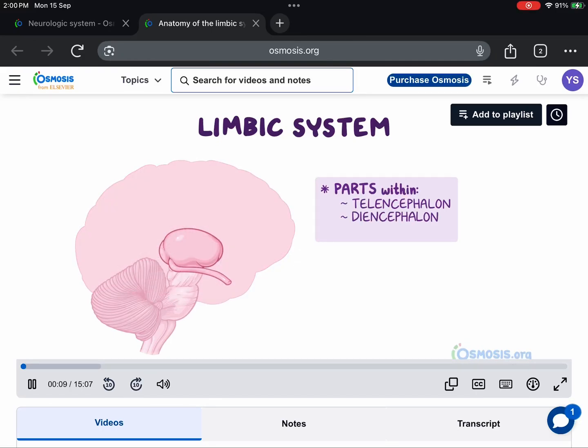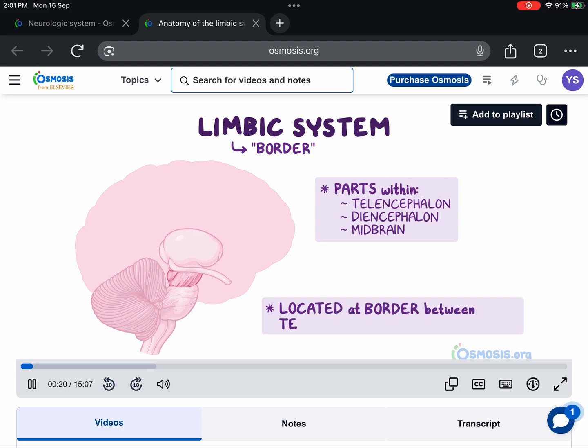The diencephalon, which includes the thalamus and hypothalamus, and the midbrain. The term limbic means border in Latin, so this system's name originated from its location at the border between the telencephalon and diencephalon.